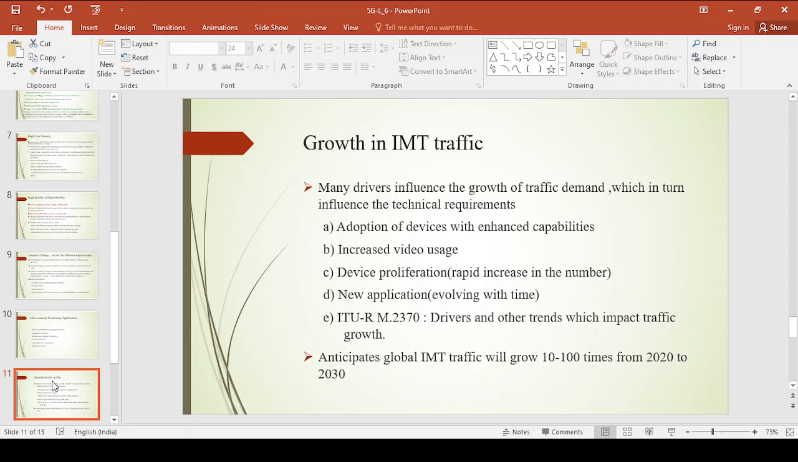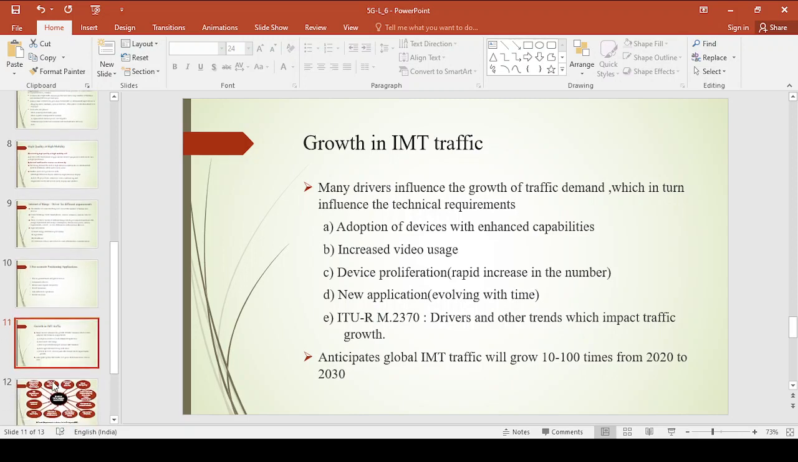Now what are the reasons for IMT traffic? Video usage, rapid increase in the number of devices, adoption of devices with enhanced capabilities, new applications, and other reasons. These are the reasons for the IMT growth in the traffic, and this will increase from 10 to 100 times from 2020 to 2030, right.